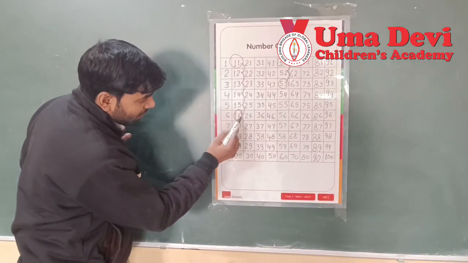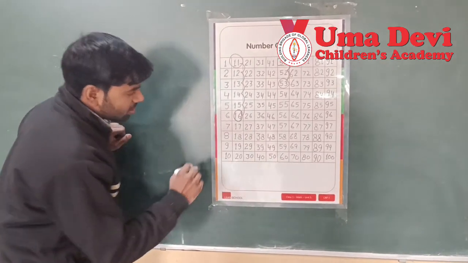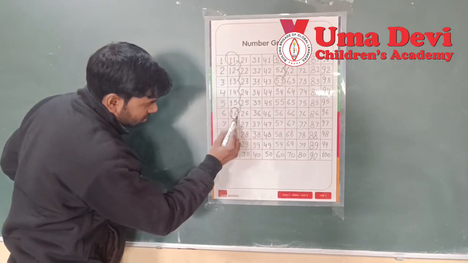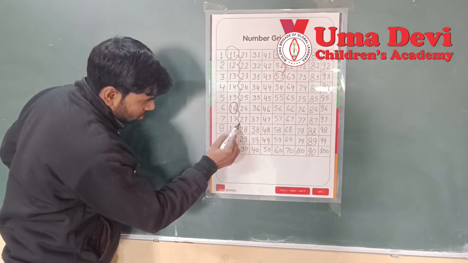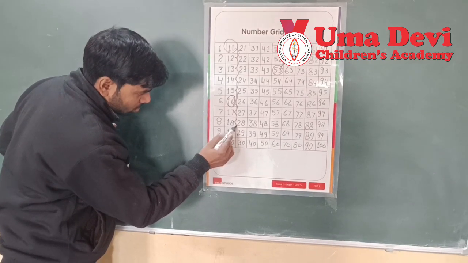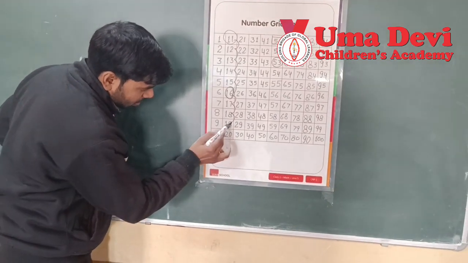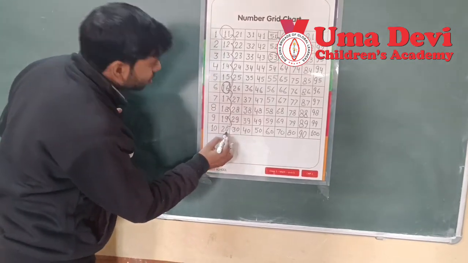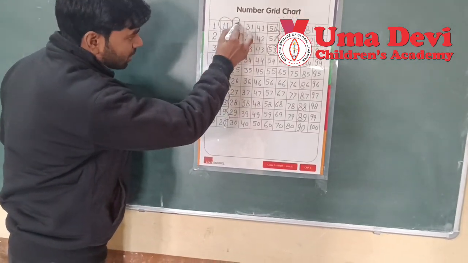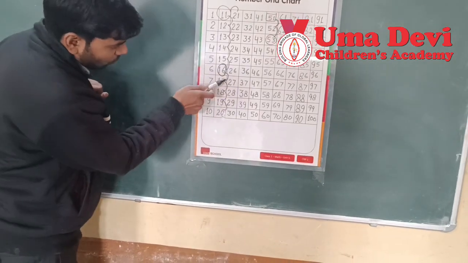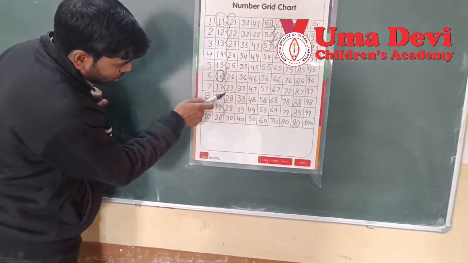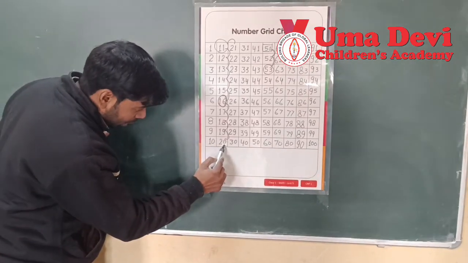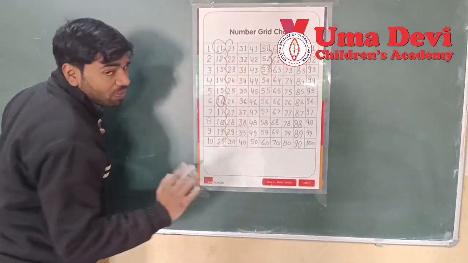We have landed on 16. Now again we will take 5 jumps. 1, 2, 3, 4, from 20 to 21. Only 5 jumps will be there.